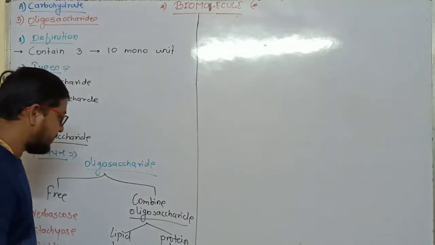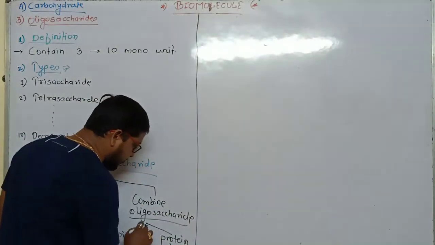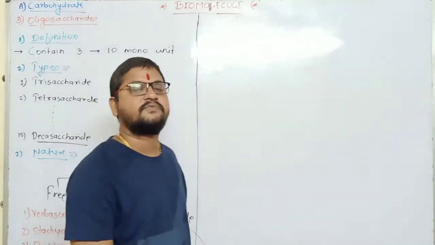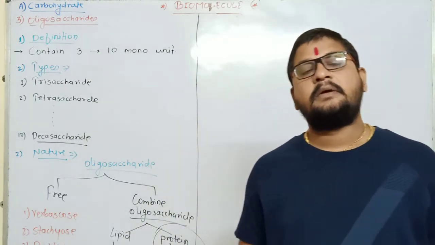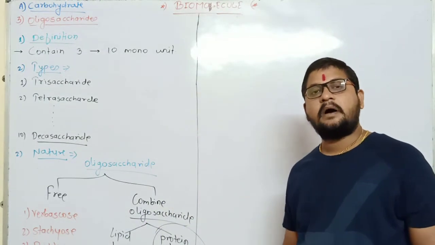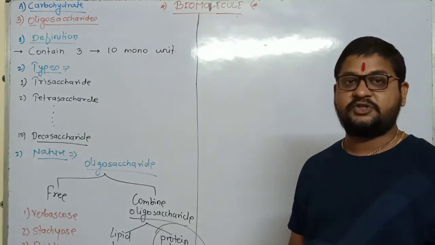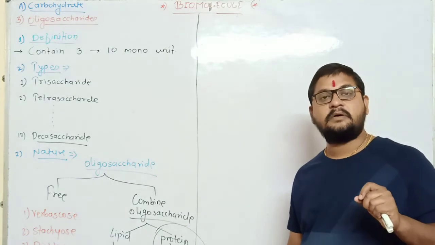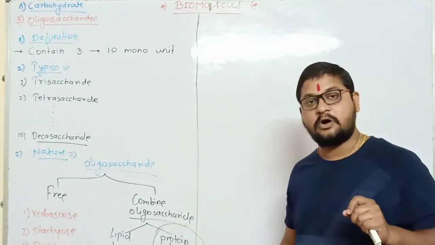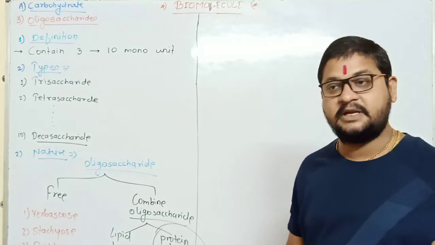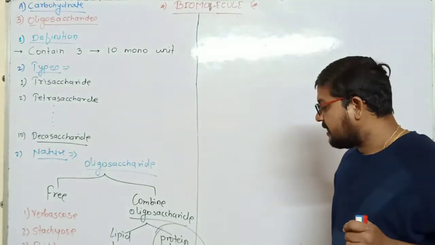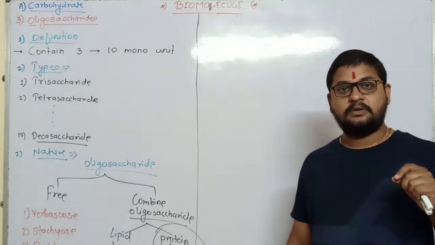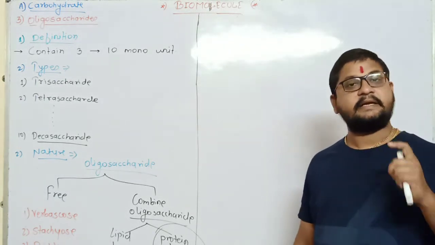But here again one interesting fact. Majority of combined oligosaccharides are present in the proteinaceous form, and that's why, according to the NEET examination, majority of questions asked in this topic in the previous NEET examinations are about what is the nature of glycoprotein and what is its structure, which we will discuss in detail.